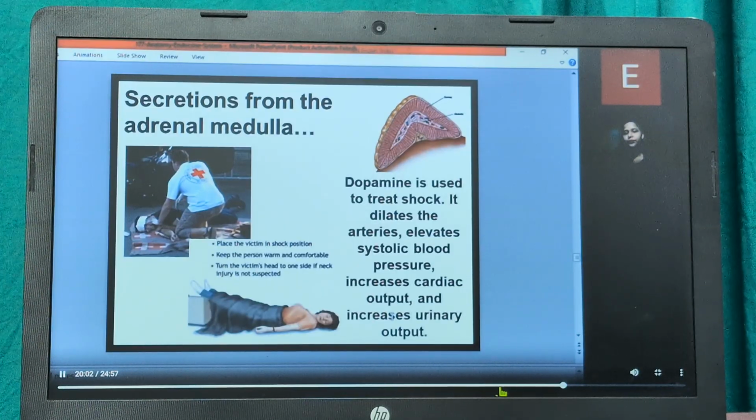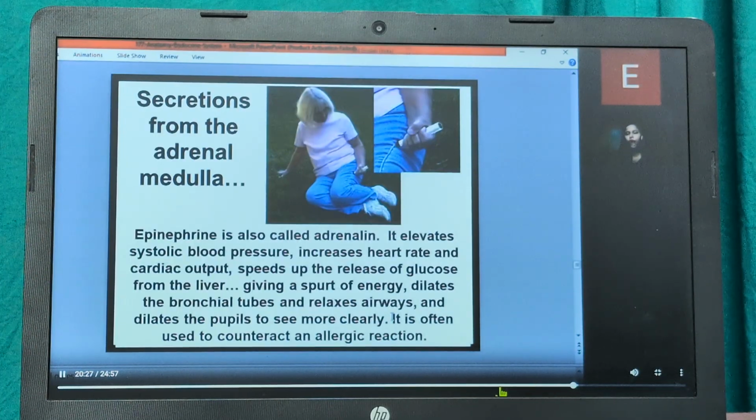output. You can see dopamine is the secretion from the adrenal medulla that is used to treat shock. If a person is going through any type of shock, we are basically dilating the arteries, elevating systolic blood pressure, increasing the cardiac output, and then increasing the urinary output.